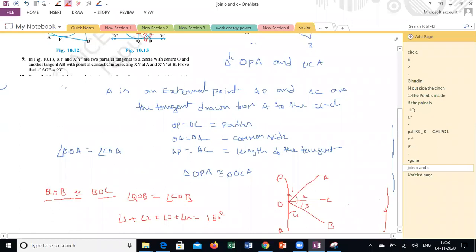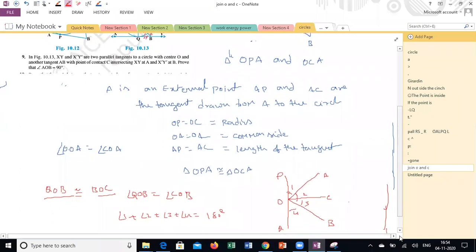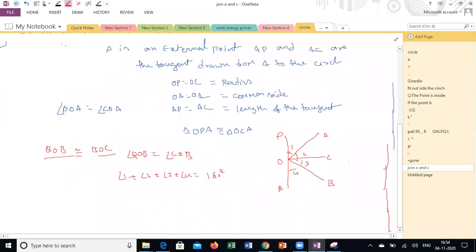I will write the names. Angle POA plus angle COA plus angle COB plus angle QOB. All are related to only 180 degrees, straight line.